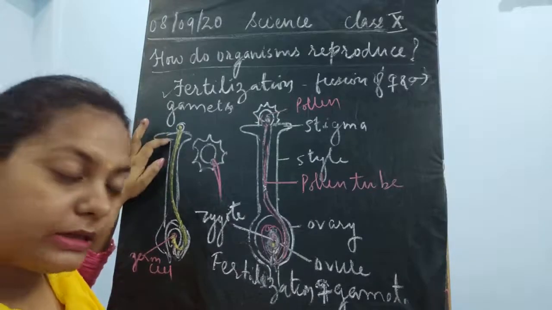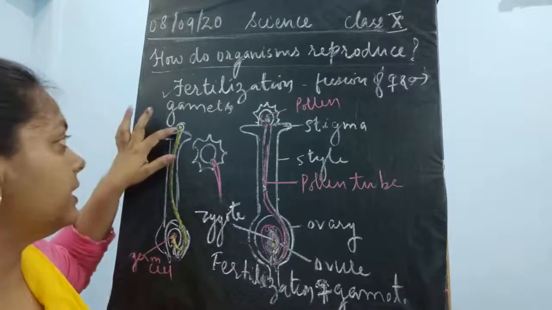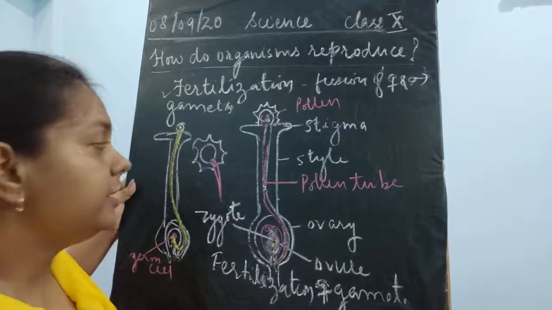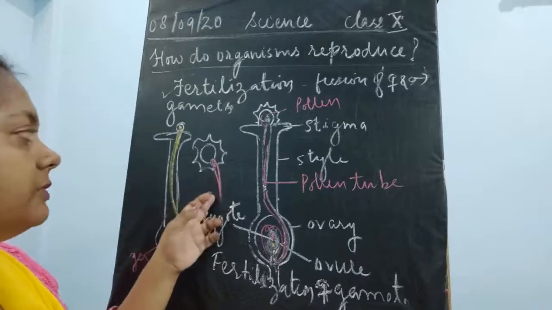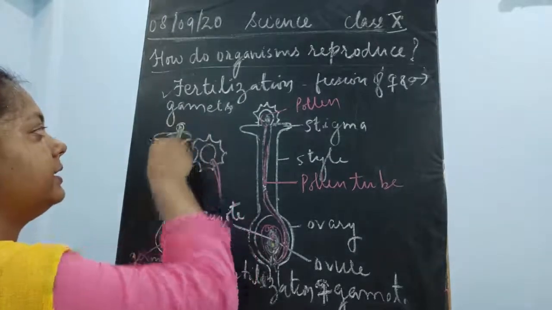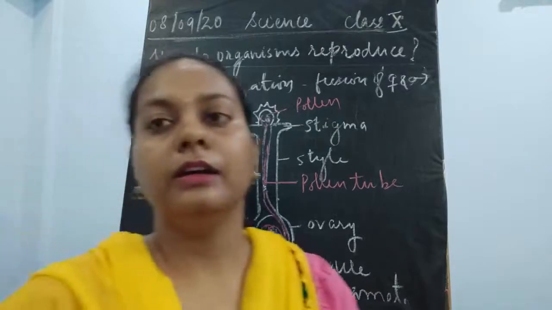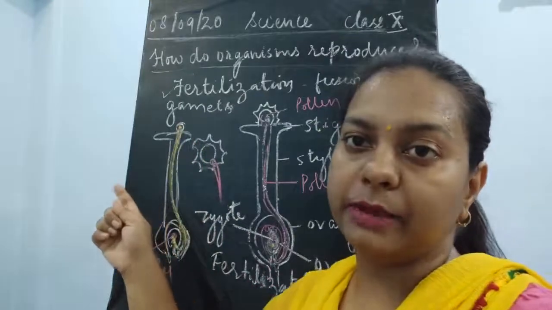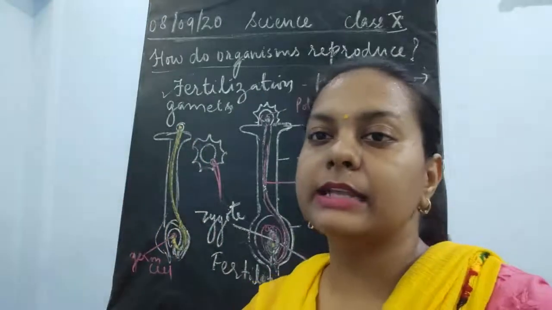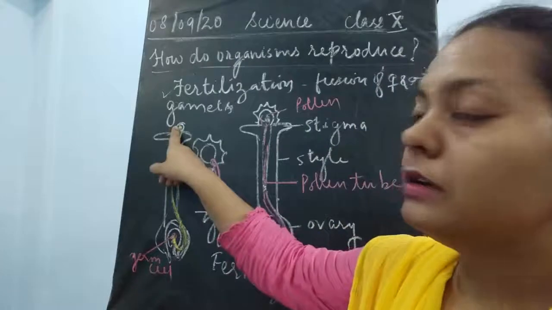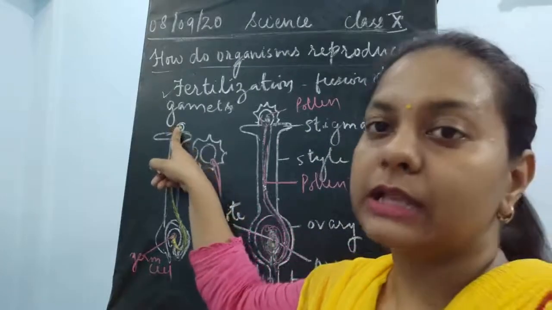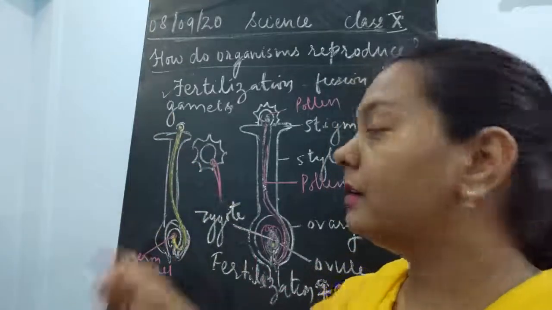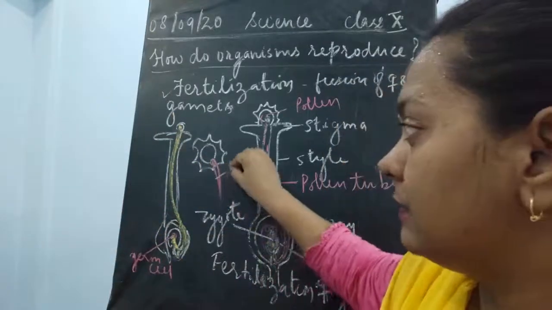Once it germinates, it is going to give rise to a pollen tube. This pollen tube is going to enter inside the stigma. Once it enters inside the stigma, the male gamete which is present inside this pollen grain also enters with the help of this pollen tube. So this is said to be the pollen tube.